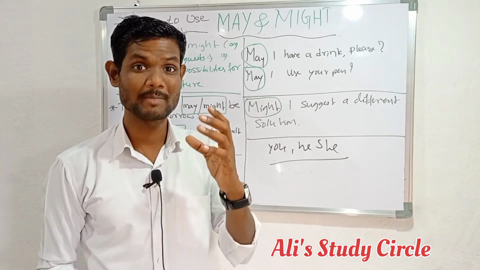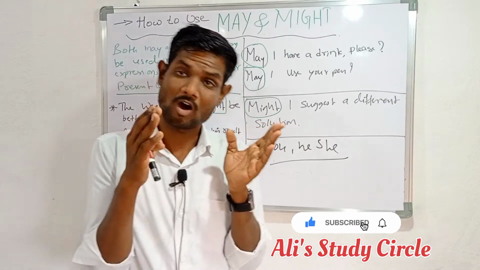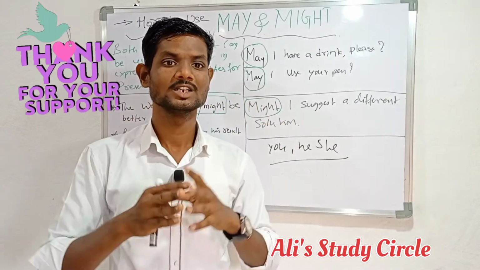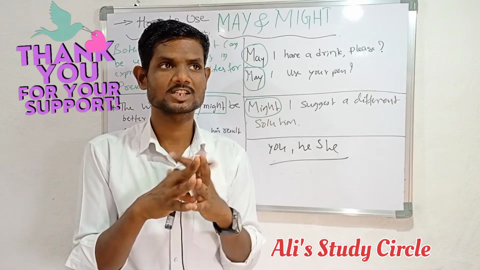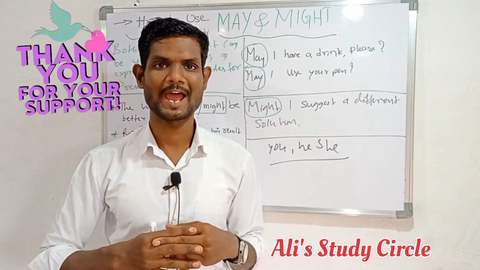With the modal verb may, we have to use you, he, she, or other proper nouns, showing that the speaker is allowing something to happen.